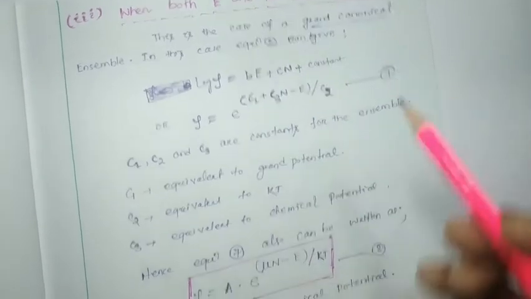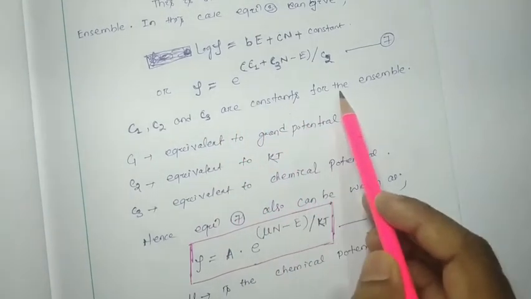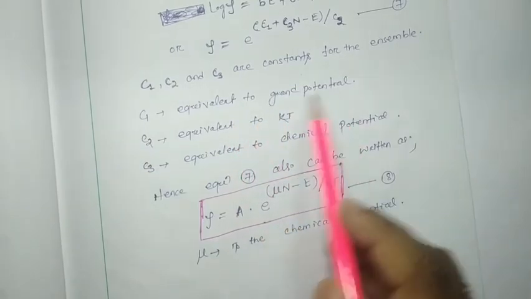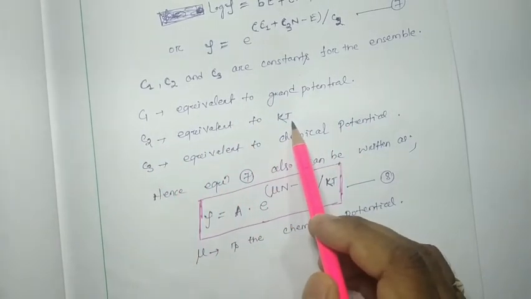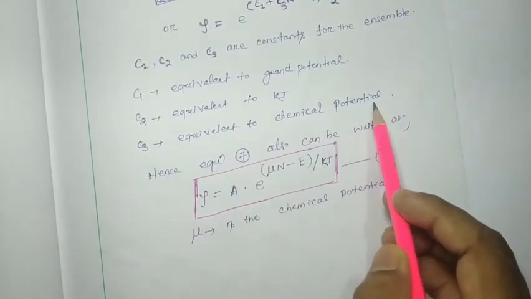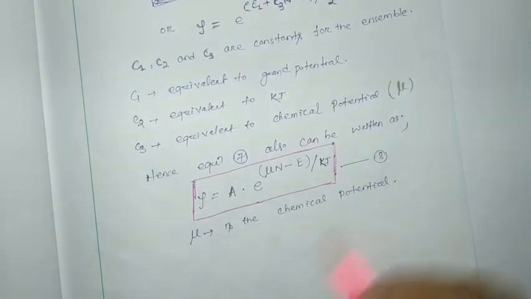Okay, so here C1, C2, C3 are constants for the ensemble, where C1 is equivalent to grand potential, C2 equivalent to KT, C3 equivalent to chemical potential, that is your mu. Okay, it is symbolized as mu.